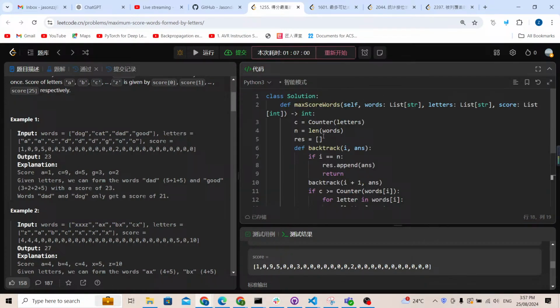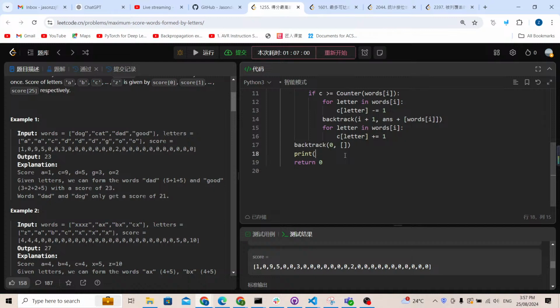I think from here everything should be okay. Since I'm going to use it to get the score, I'm going to prepare a score dictionary. Inside it's going to be a zip, because for the dictionary, if I put in two sequences, then basically I can prepare key-value pairs. So I can use a zip with ASCII lowercase, because in Python we can directly use it, and then use the score. Now we have a score dictionary.